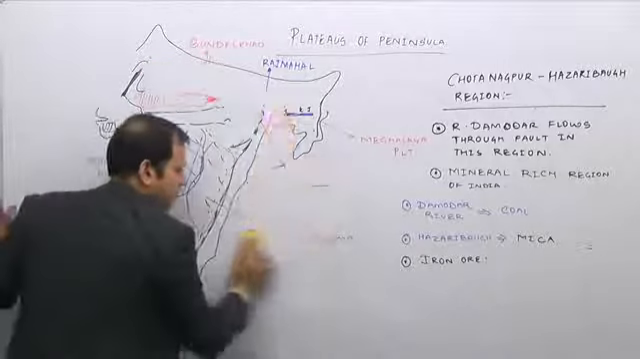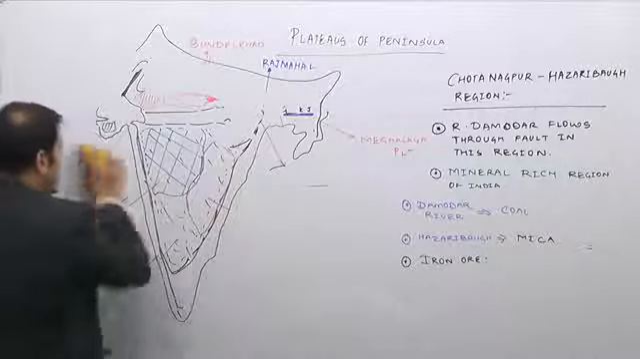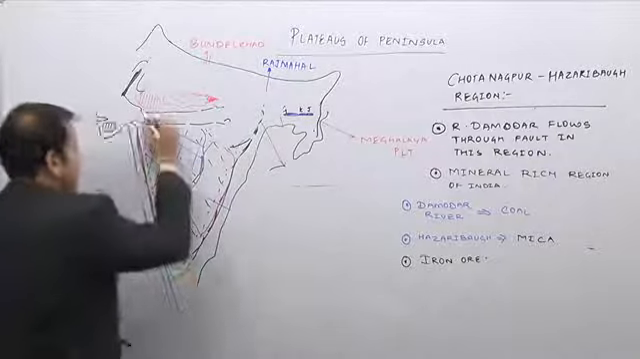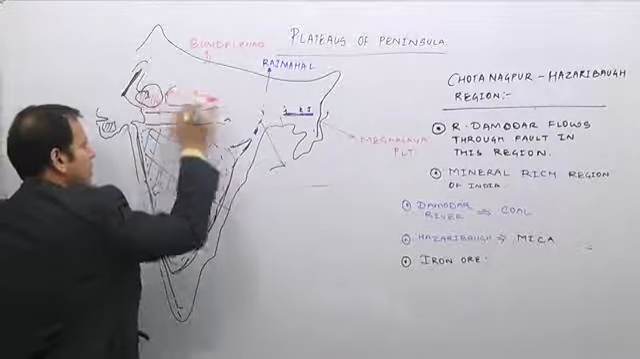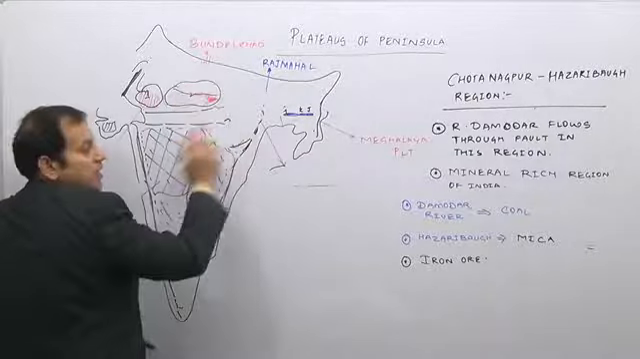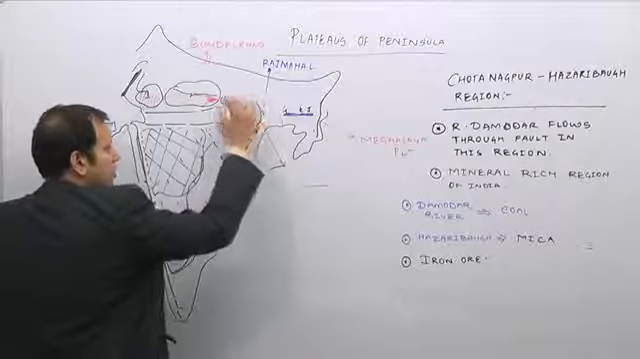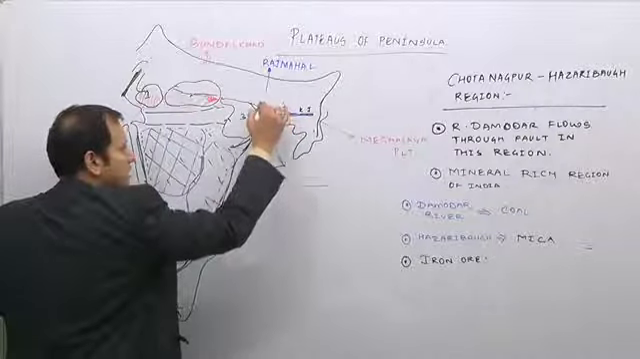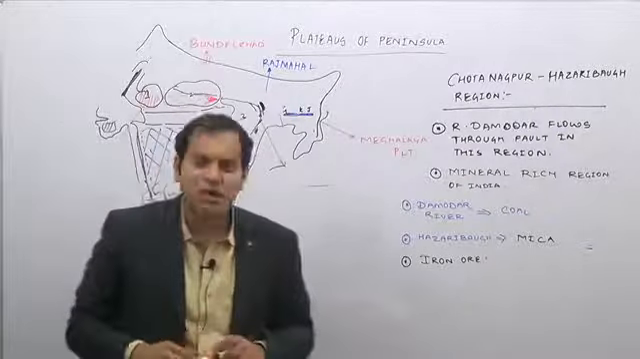Now let me clean the board because we are coming to an important part of the plateau of India, that is the Deccan Plateau region. So what have we studied? We have studied the Malwa Plateau, the Bundelkhand and the Baghelkhand region. Obviously the Bundelkhand is to the top, and we have studied the Chota Nagpur Plateau region. Also I have told you where the Rajmahal Hills are located. Rajmahal Hills are located here. They do not form part of the Chota Nagpur Plateau.